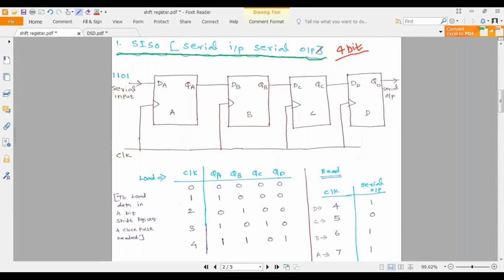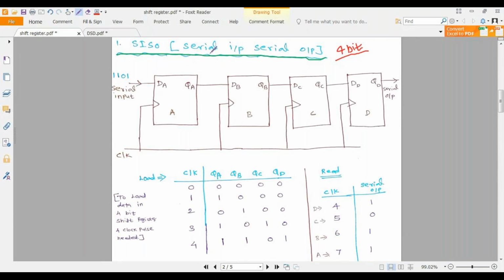Serial means one by one, parallel means at a time. Parallel means you can give your input or take your output at a time, but serial means only one by one. That is the concept of serial and parallel.